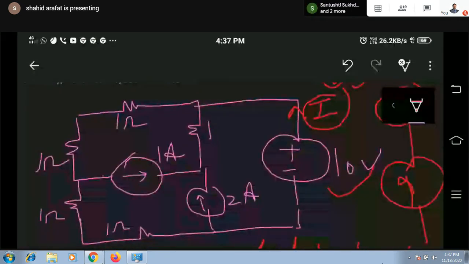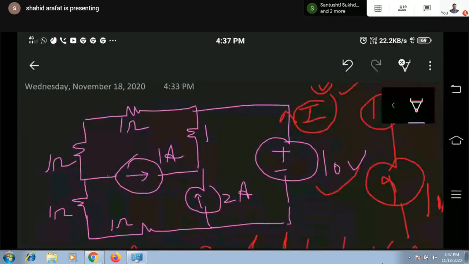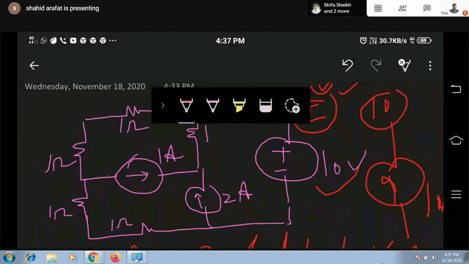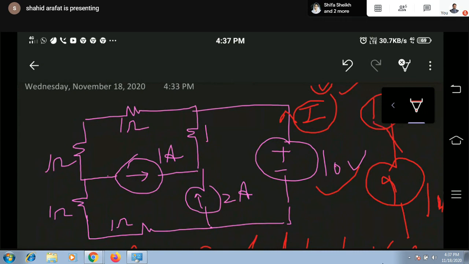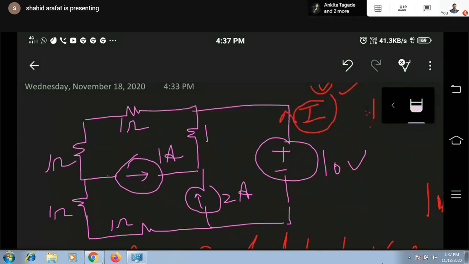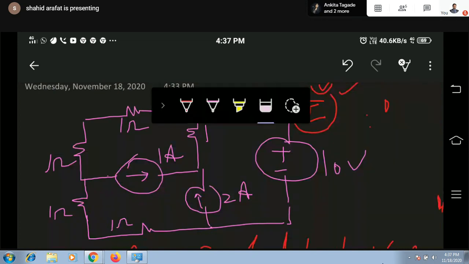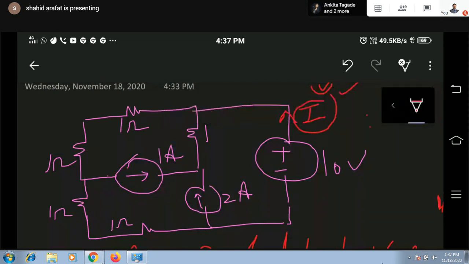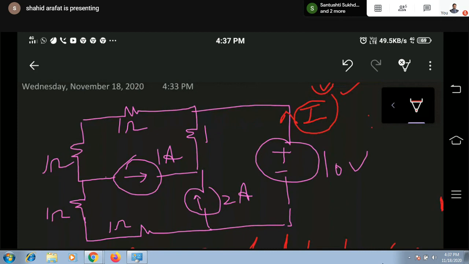Now to achieve this target, what can be done? Try to apply some logic how we can find out the value of this current. A similar concept is going to be utilized in this numerical also. What we just saw by applying KVL in different loops, you can apply KVL in any loop. You can consider the current of any branch in any direction, but accordingly polarity should be correct. Okay, you have full liberty. Now try to think how we can find it out.